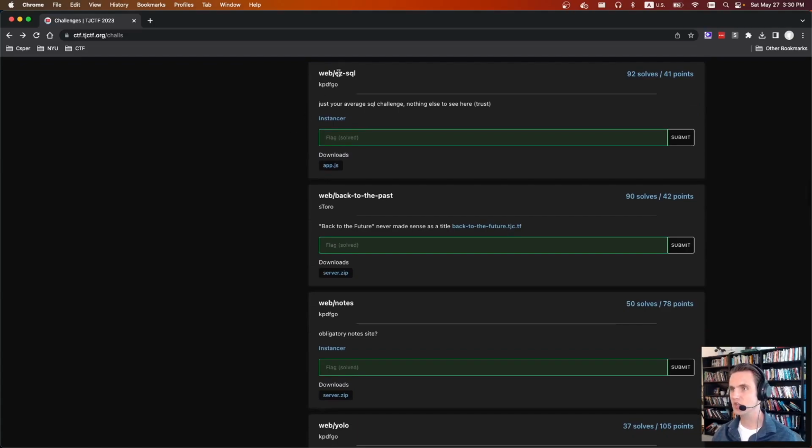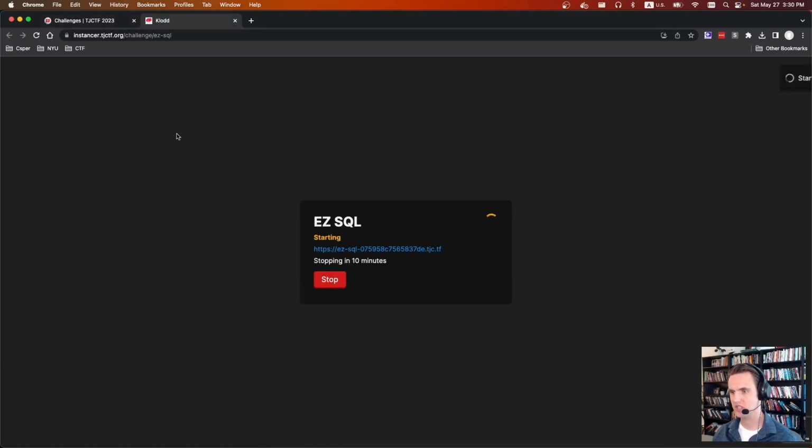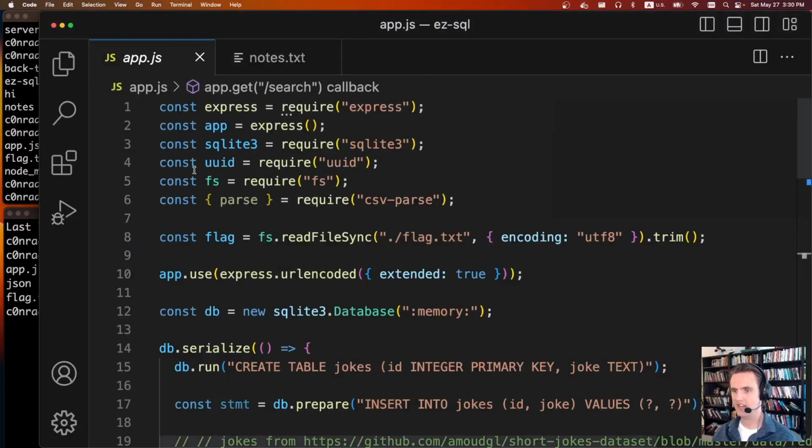The next challenge is web easy SQL. It says just your average SQL challenge, nothing else to see here, trust. We're given an instancer link and a download file, app.js. So let me start that, and we can take a look at the code.